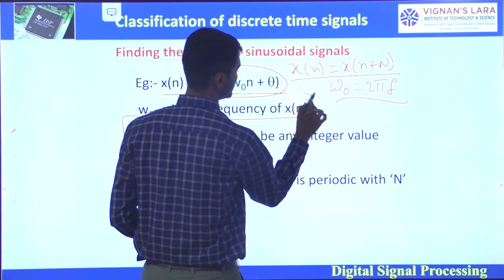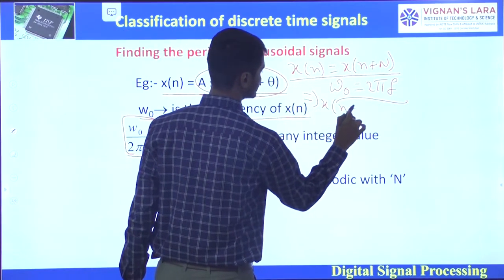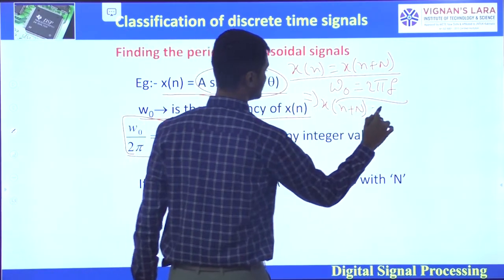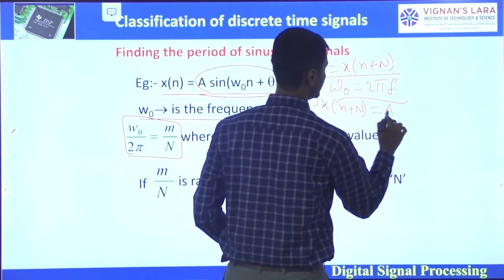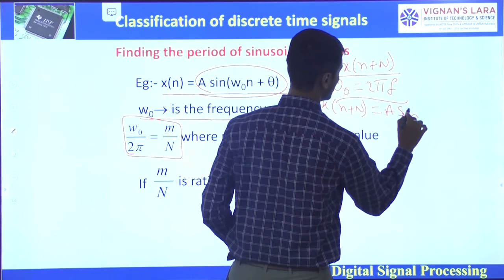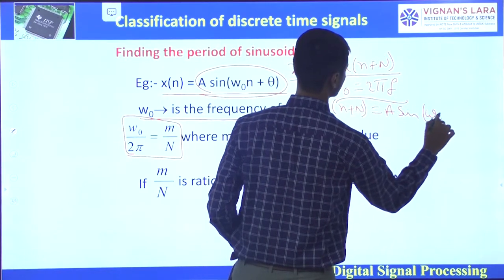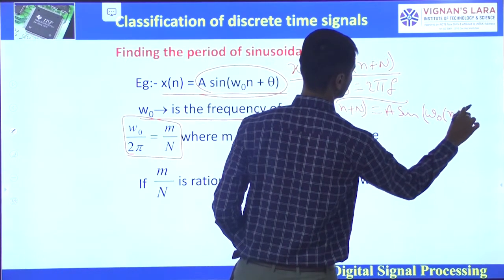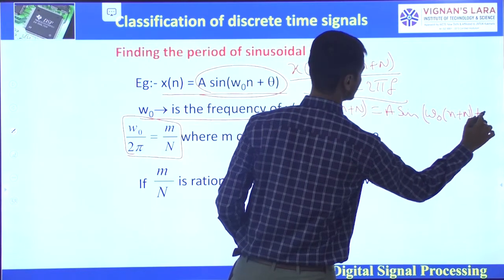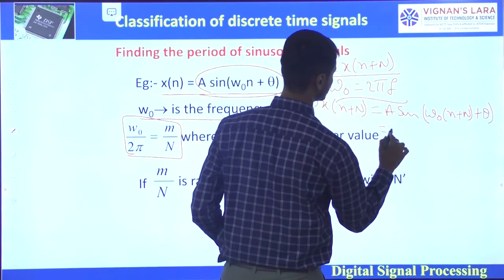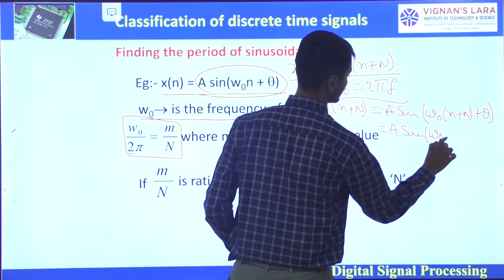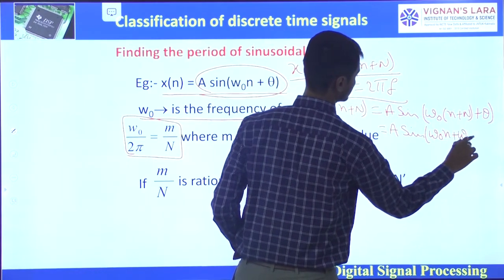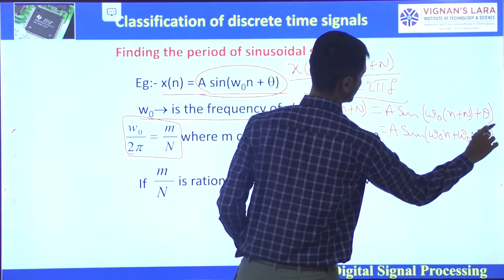That is, x of n plus capital N is equal to a sin(omega naught n plus omega naught capital N plus theta).